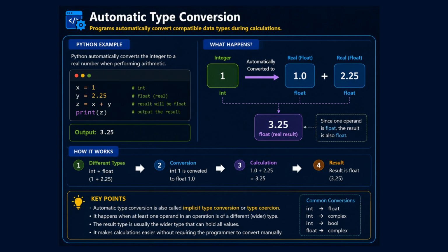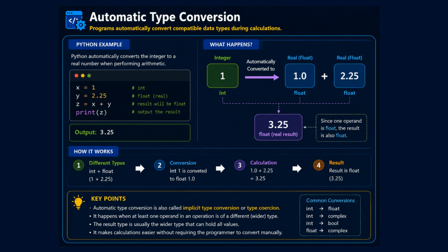Now let's look at how the process works step by step. Step 1. The program detects different data types, an integer and a float. Step 2. The integer is automatically converted into a float. Step 3. The calculation is performed using the same data type. Step 4. The result is produced as a float value. This process is also called implicit type conversion, or type coercion.